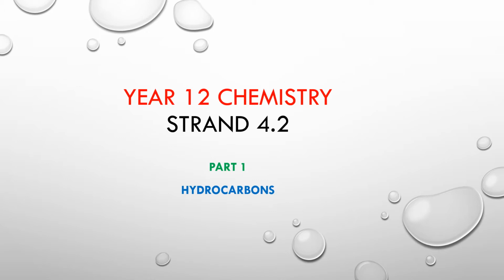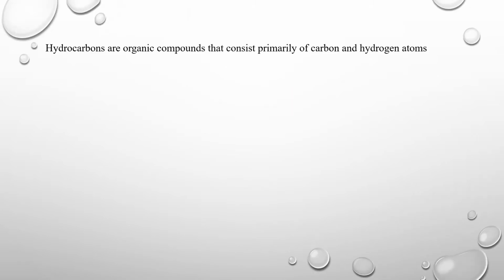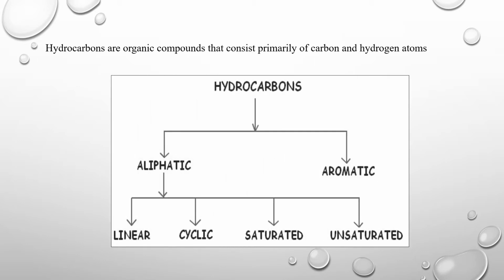So let's look at the very basic skeleton of an organic molecule, which is known as hydrocarbons. Hydrocarbons are those compounds which are made of two very important atoms, carbon and hydrogen atoms. We will be looking at two different types of hydrocarbons, and these are aliphatic and aromatic.